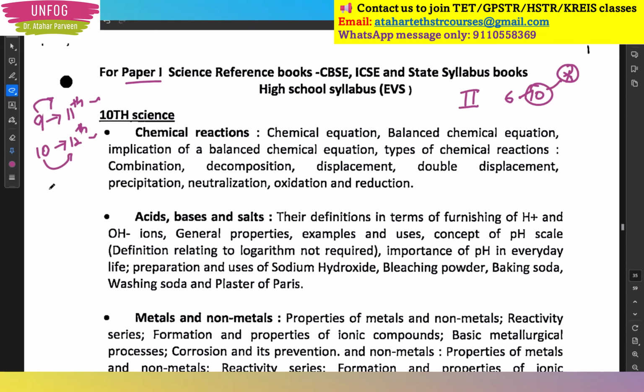My point is that if your concept is strong, then you will not have any problem related to preparation of science, because the basic concepts are from 9th and 10th standard. For PCB I am telling, especially for physics and chemistry as per the syllabus, they are all basics of PUC first year and second year.